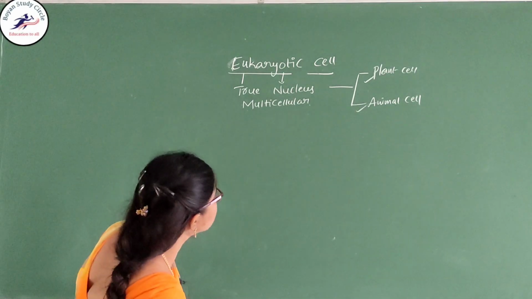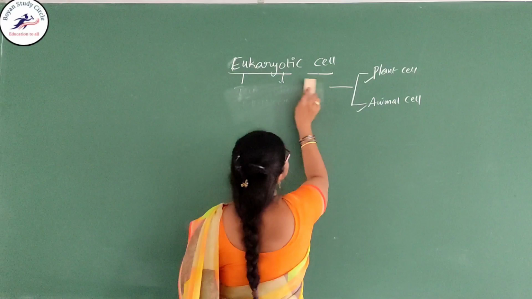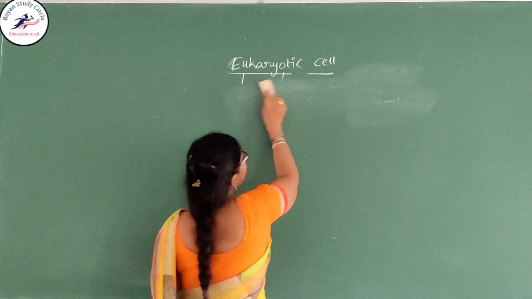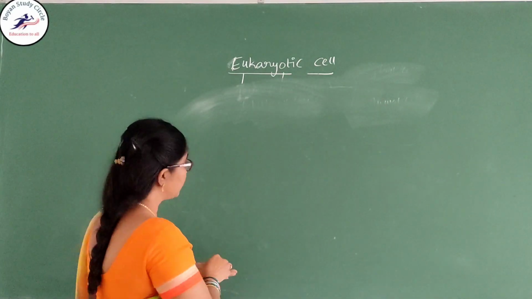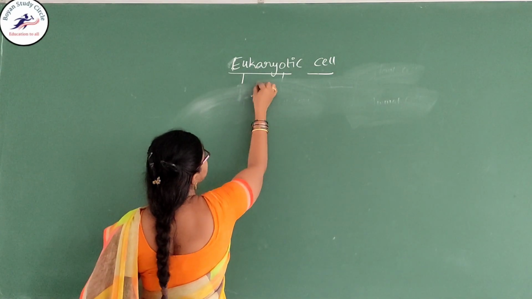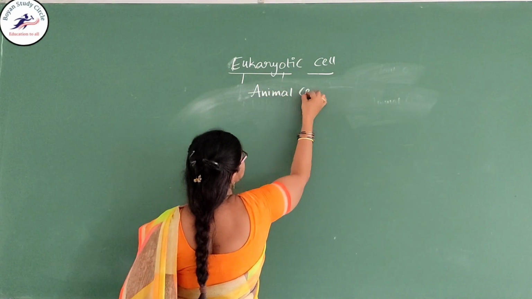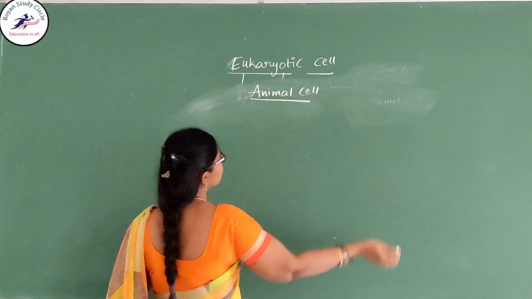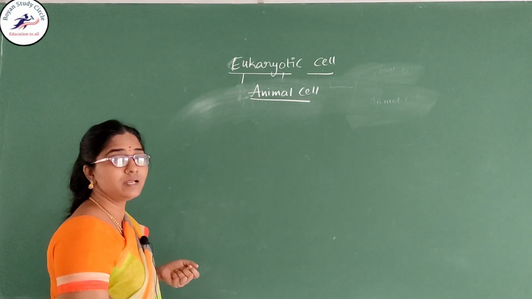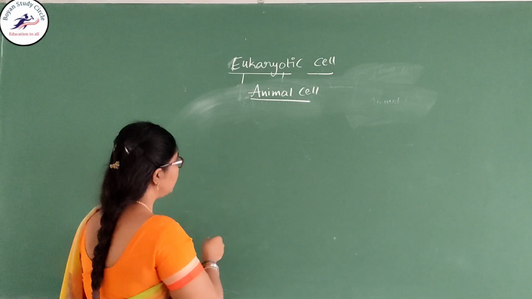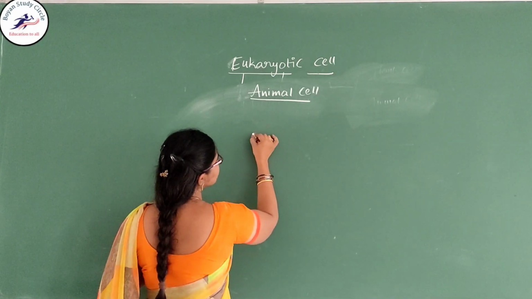In this one, first the plant and animal cells. Today we are going to know about the animal cell. The structure of the cell was first described by Sir Robert Hooke. What is the structure of the cell?